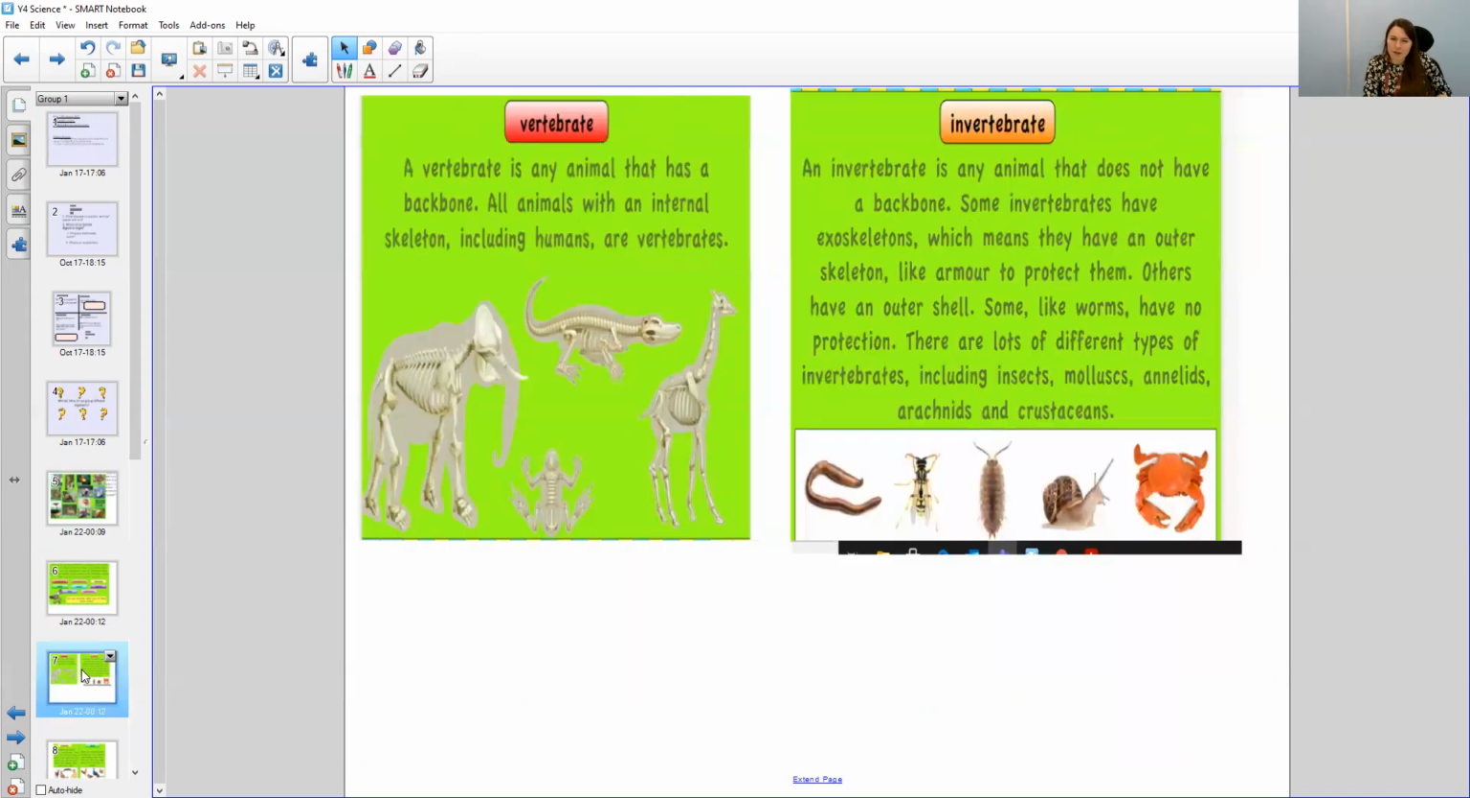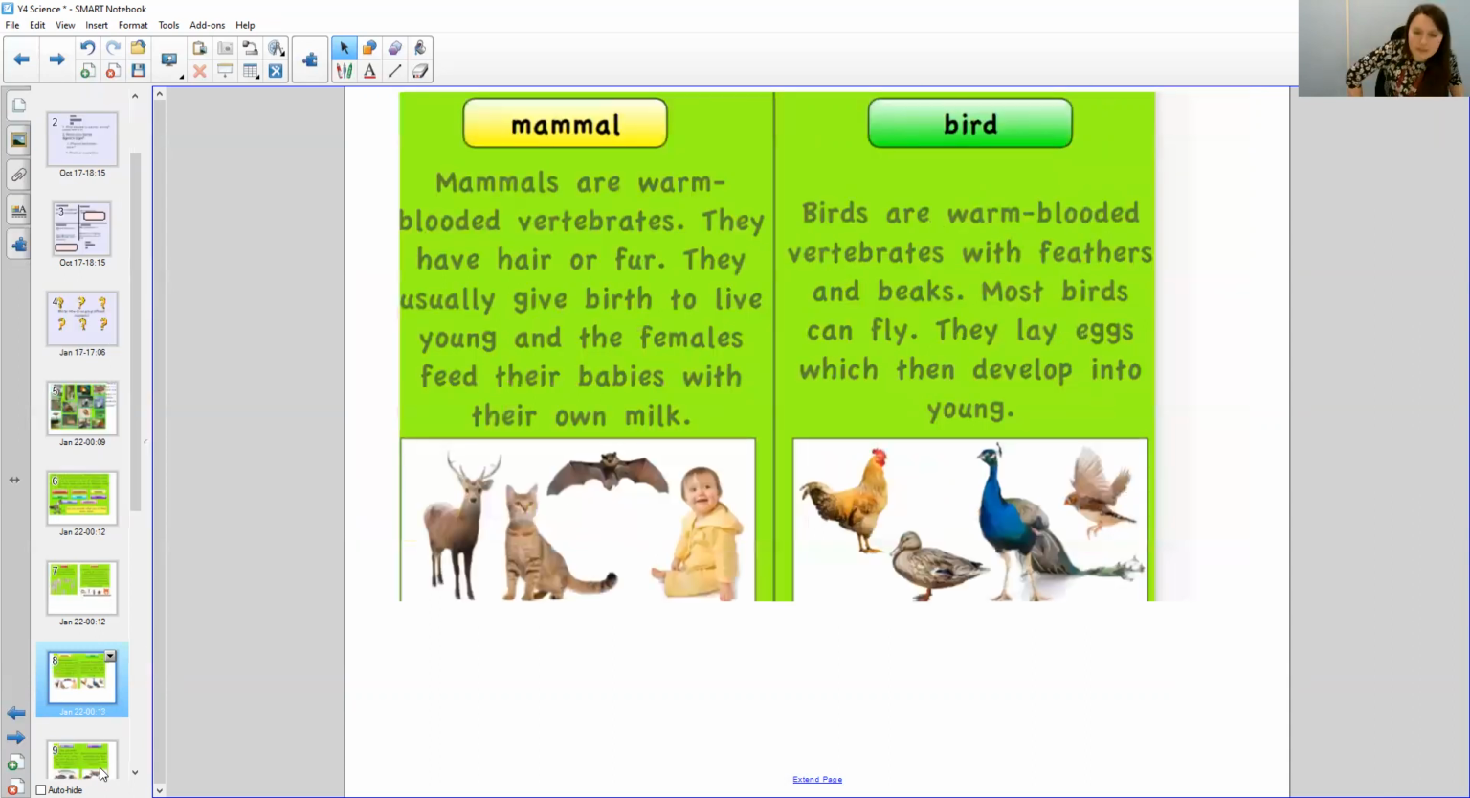Okay, so first of all, vertebrates and invertebrates. So the vertebrates are any animal that has a backbone, has that spinal cord. So they have an internal skeleton like humans, you could have elephants, you could have cats and dogs, are all vertebrates. Invertebrates are animals that do not have a backbone. Some of these also have that exoskeleton we were just discussing. So they have an outer shell, or like a worm, don't have any kind of bone at all. So you can have insects, mollusks, annelids, arachnids, and crustaceans all tend to be invertebrates.